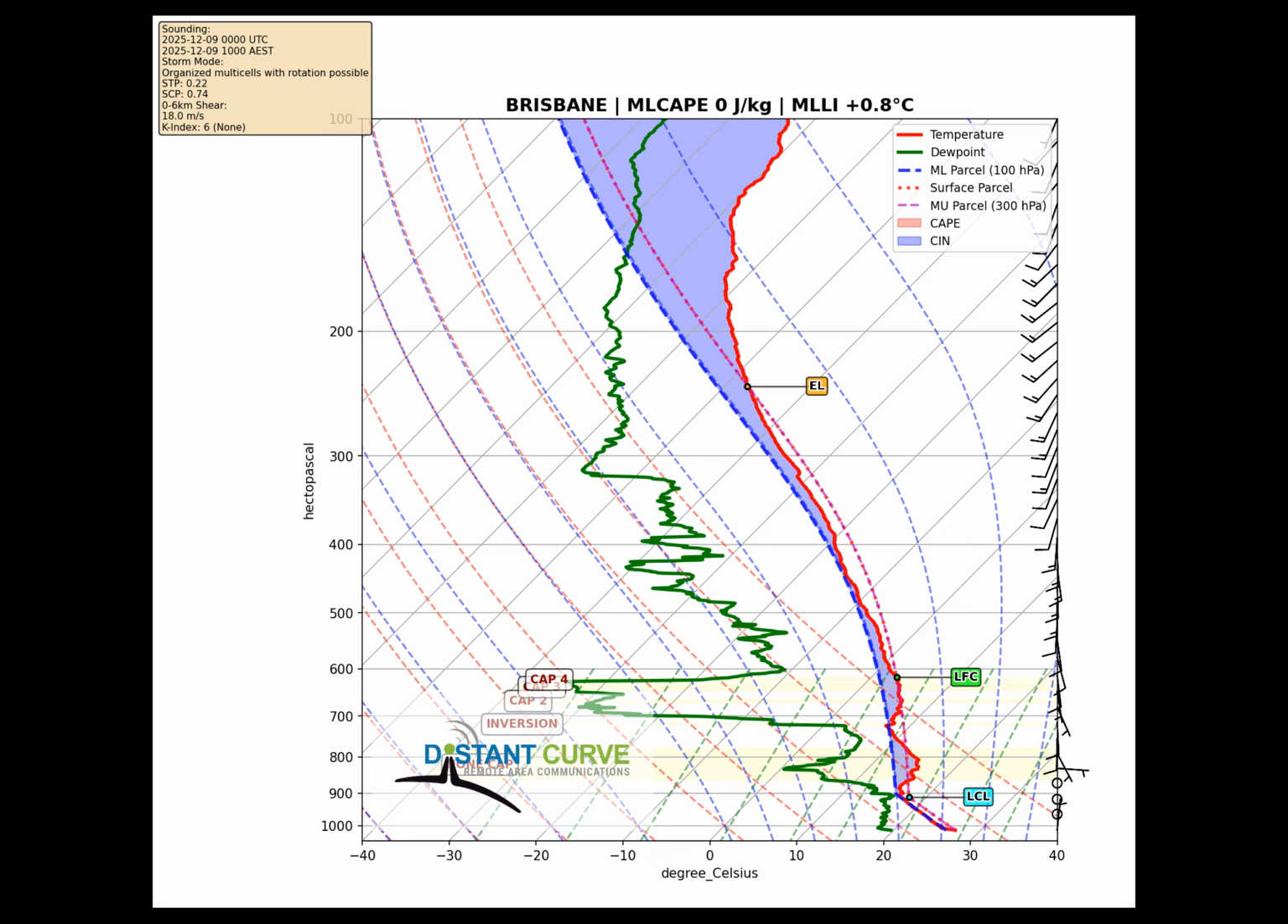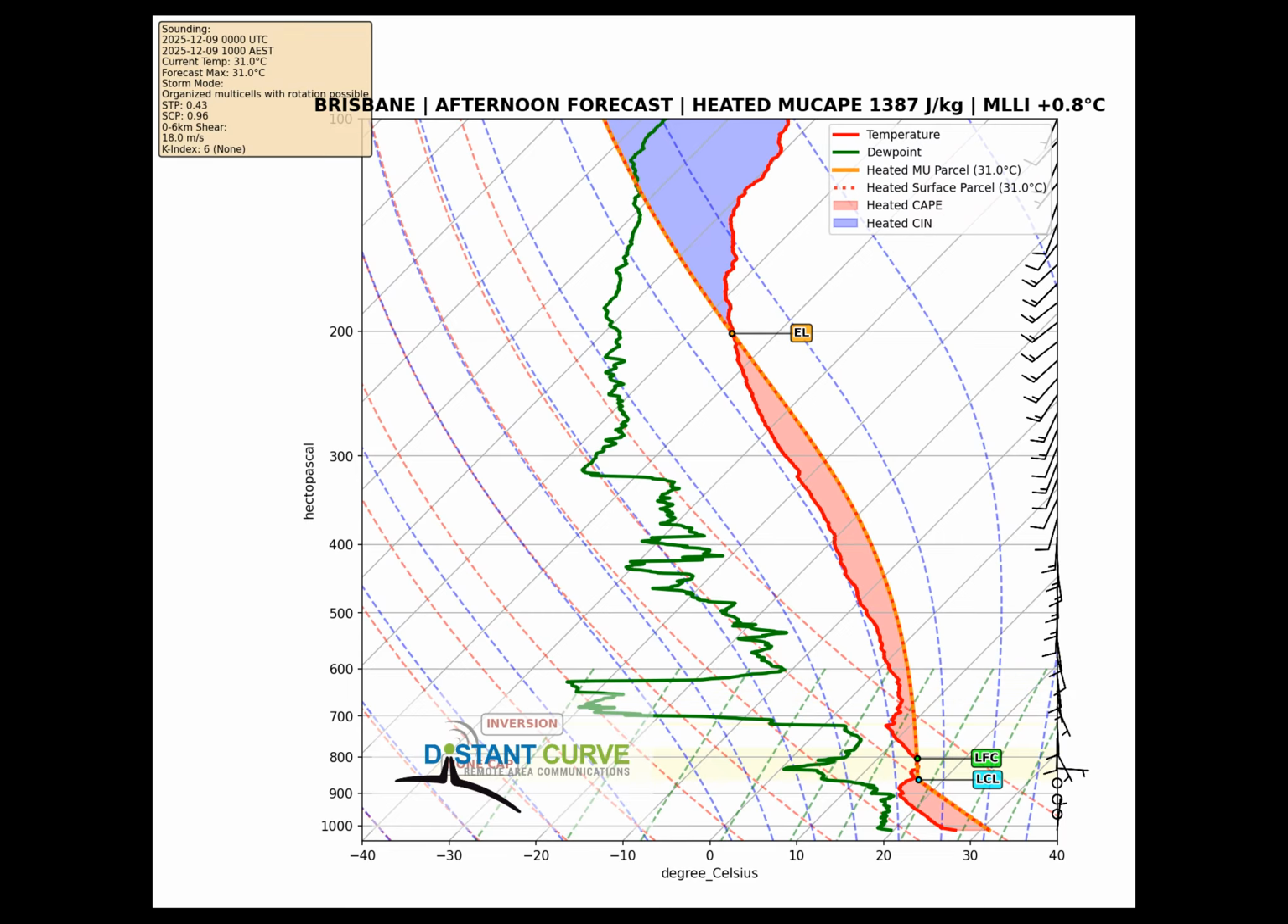Wind shear through the lowest 6 kilometers measures 18 meters per second, which is excellent for organizing any storms that do form. The supercell composite parameter of 0.74 and significant tornado parameter of 0.22 suggest organized multicells with rotation are possible if storms can break through. The keyword here is if. Now let's look at the afternoon transformation.